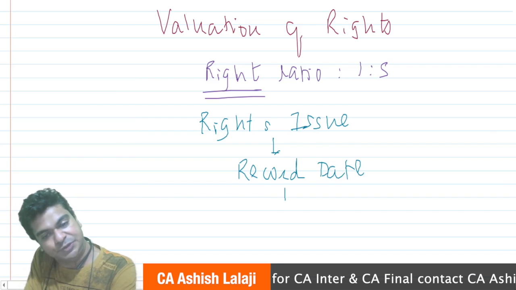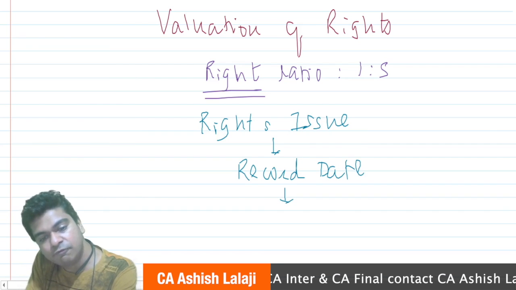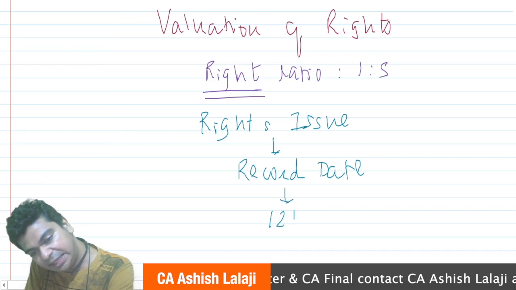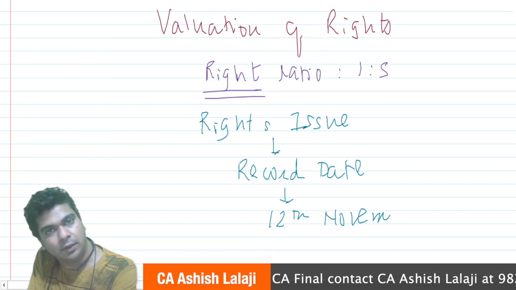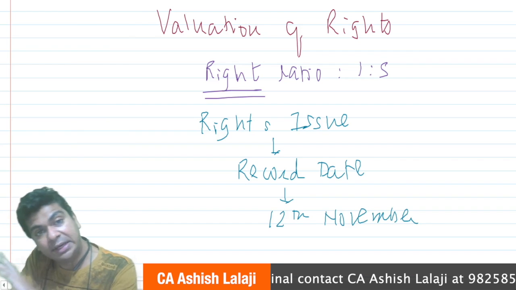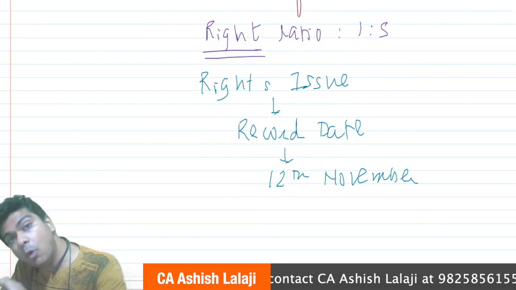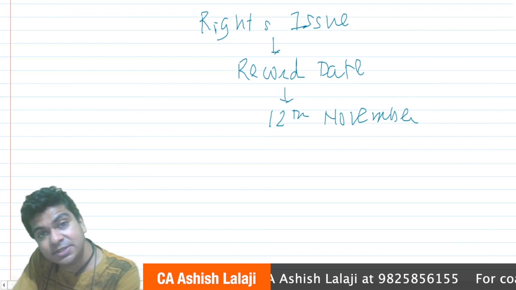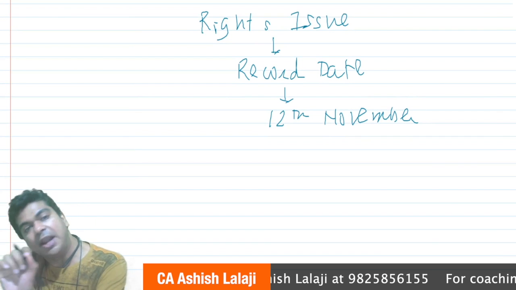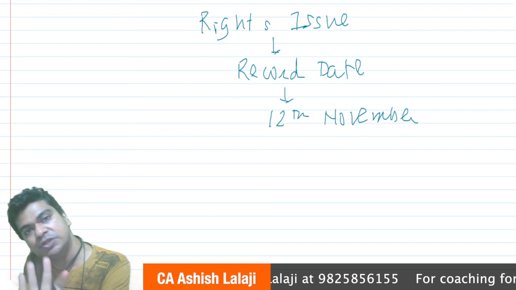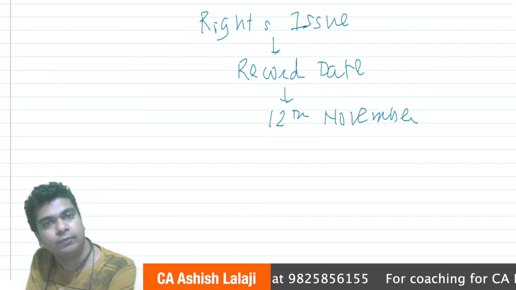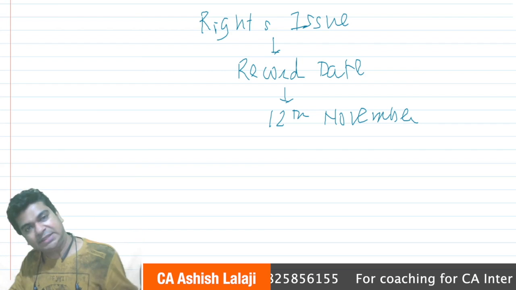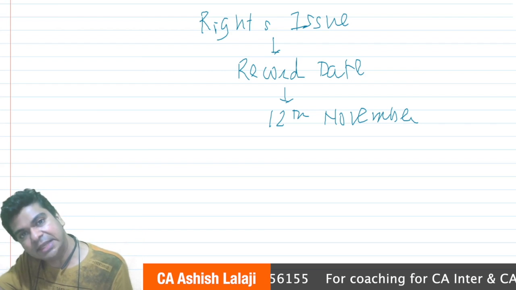Let us assume for a moment that the record date is 12th November. So what does that mean? What will happen on the record date? Whoever's name appears as a shareholder on 12th November, they will be eligible for the rights issue. As I said, I've already issued the shares in the past.